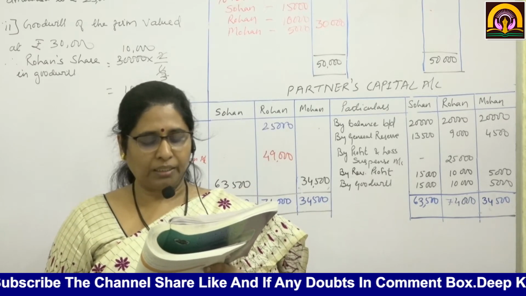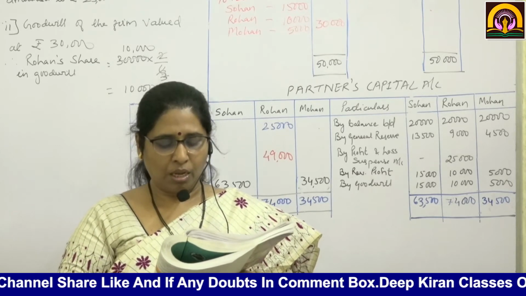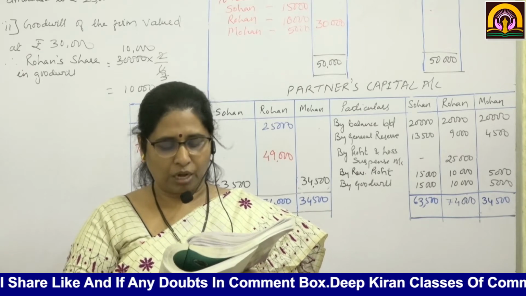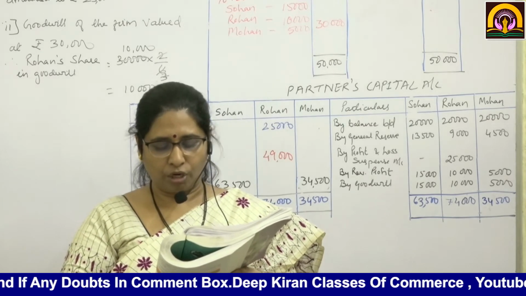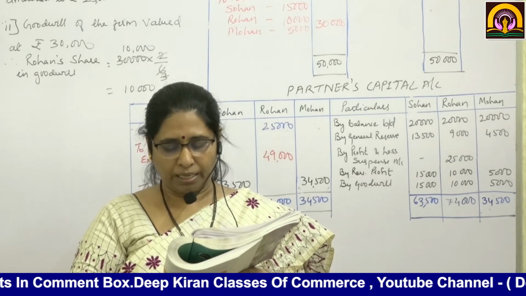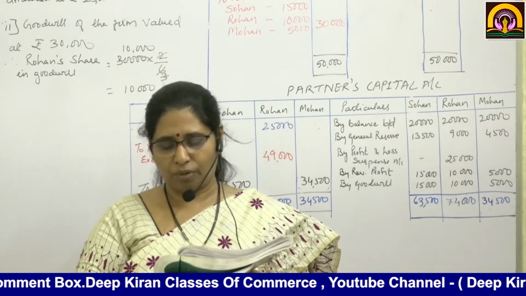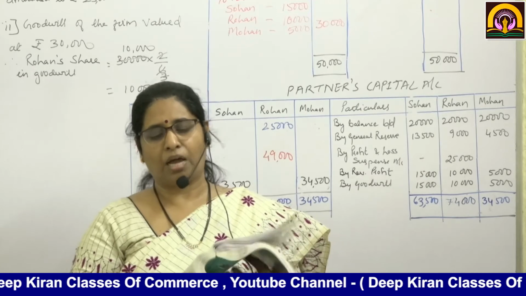Asset side: bank 48,000, debtors 30,000, then land and building 40,000, machinery 80,000, investments 40,000, computers 40,000, stock 90,000, patents 12,000. Total of balance sheet is 3,80,000.